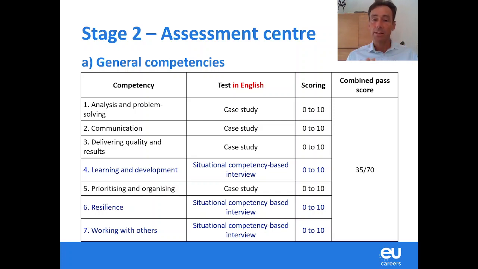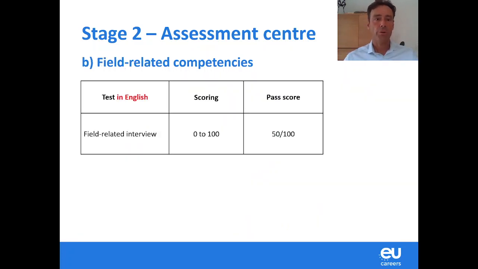The assessment center is always done in English. So all tests from now will be taken in English. For each competency, you can get up to 10 points, and you need a combined pass mark of 35 out of 70. Then, of course, we also test your field-related competency, again in English, and that is done through an interview. You can get up to 100 points here. You need at least 50, and of course the interview is related to one of these 6 fields, the one that you have chosen, of course.